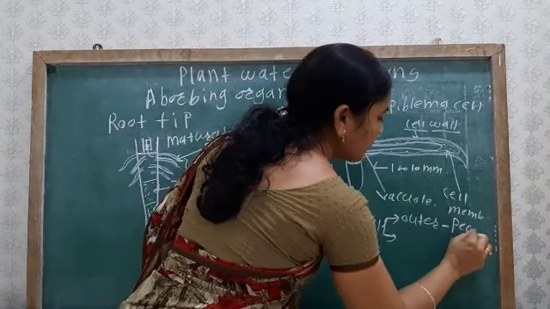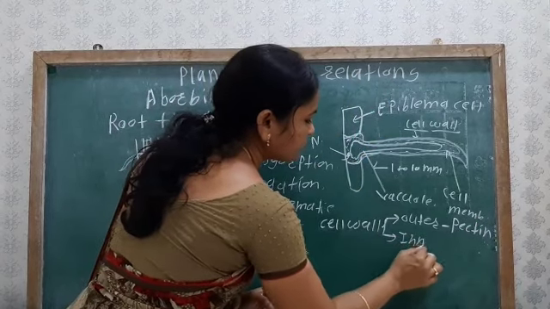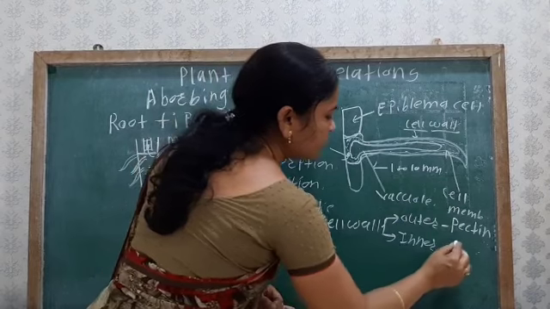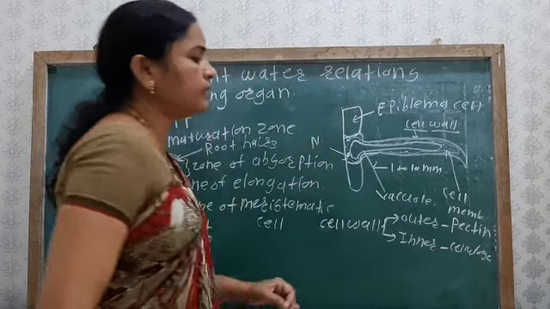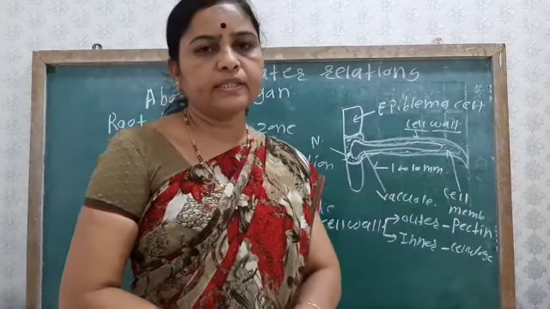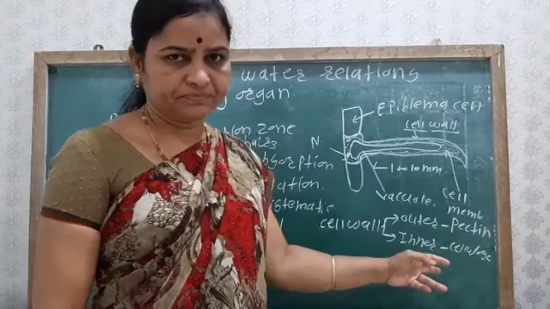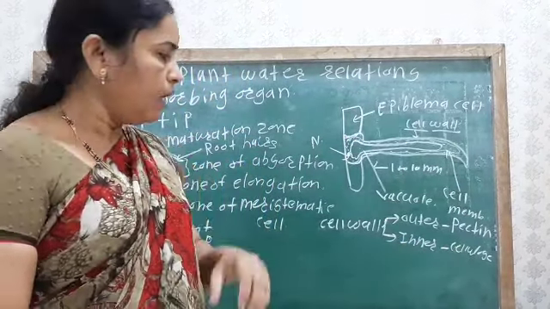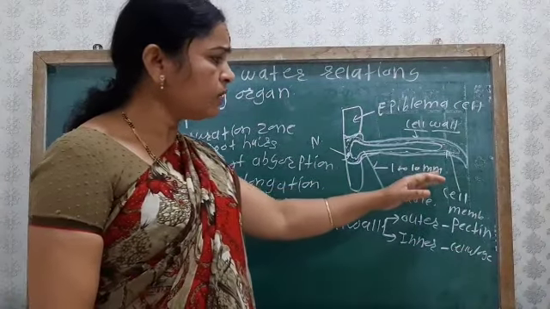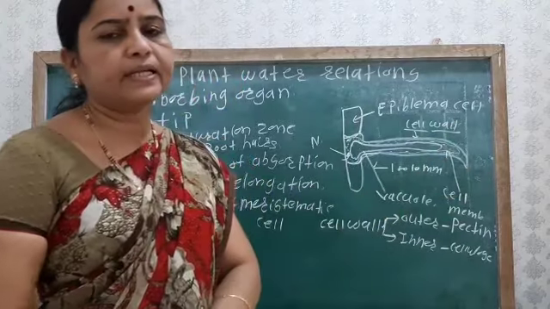The outer layer is made up of pectin, while the inner layer is made up of cellulose. So pectin and cellulose are hydrophilic substances. And the first process we are going to see for water is diffusion.